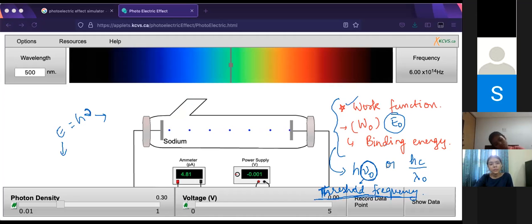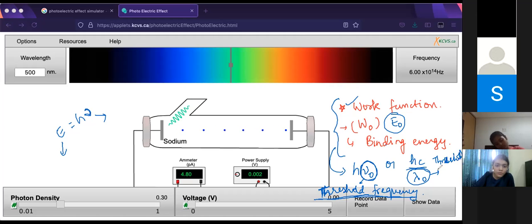Just like threshold frequency, do we also have threshold wavelength? Yes, you'll have threshold wavelength. But in the case of wavelength, is it the minimum or maximum wavelength? Maximum wavelength, correct, because it is inversely proportional. Threshold frequency is minimum because it is directly proportional to energy. If energy is minimum, then the frequency will also be minimum. So you can write threshold wavelength.